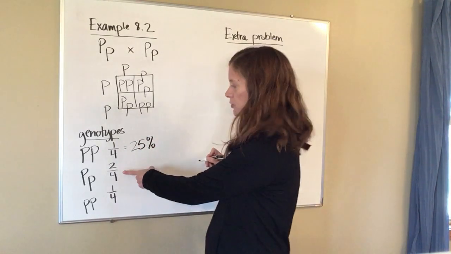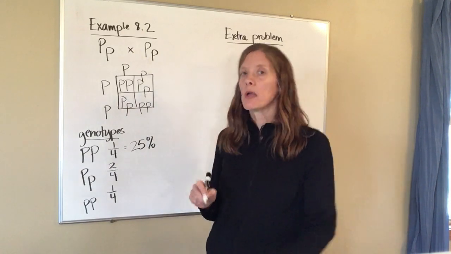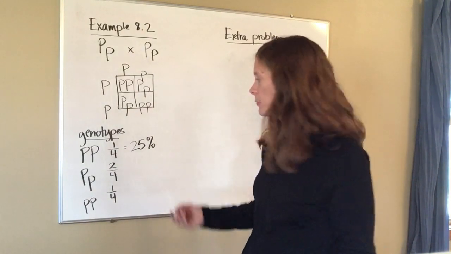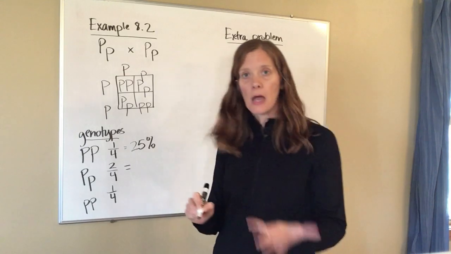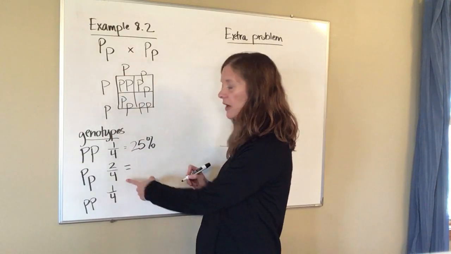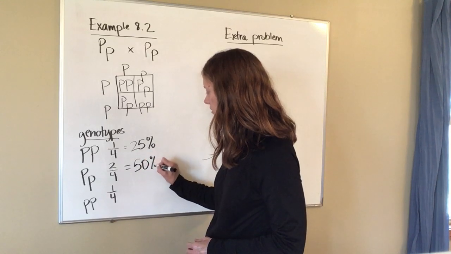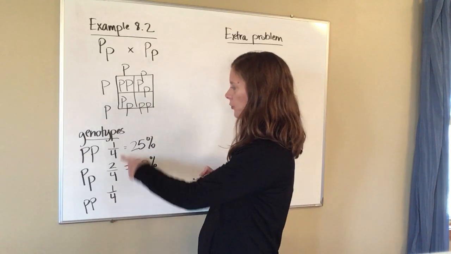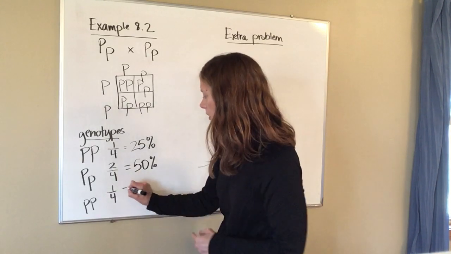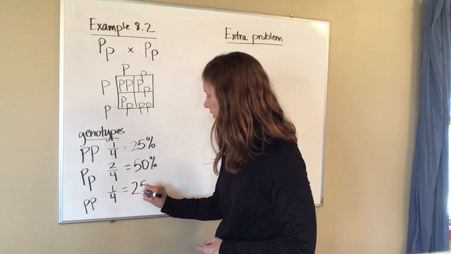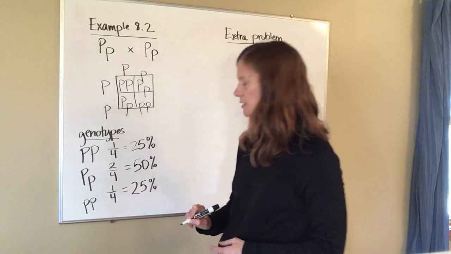Okay? 2 out of 4 is half of them, and you may already know off the top of your head that that's 50%. If you don't, take your calculator, punch it in. 2 divided by 4 times 100, and that will give you 50%. And 1 out of 4 I already had from the top, so I don't need to punch it into the calculator again, so that's going to be 25%.